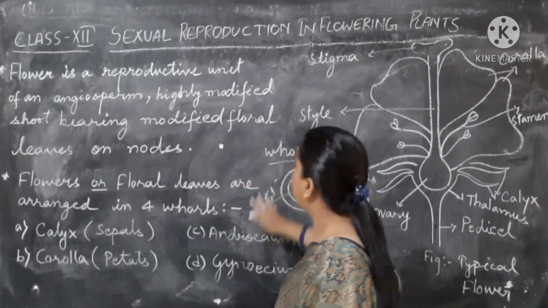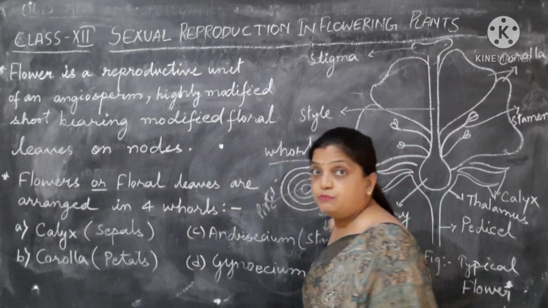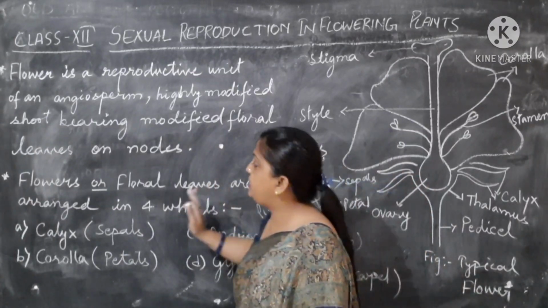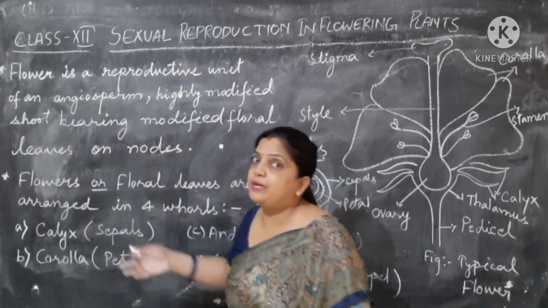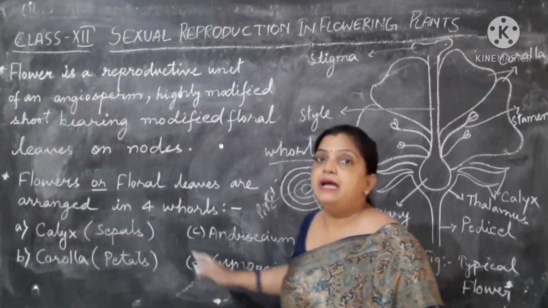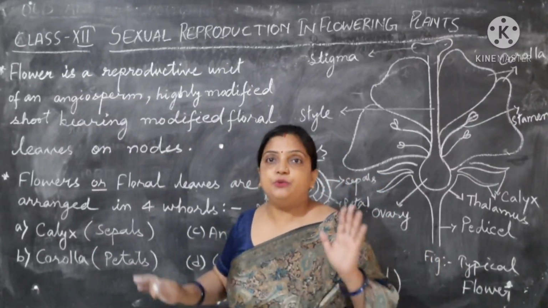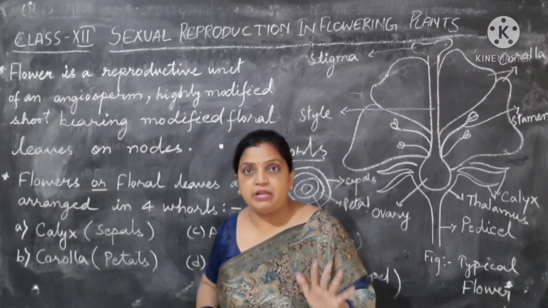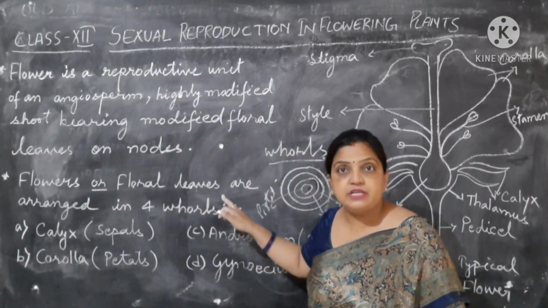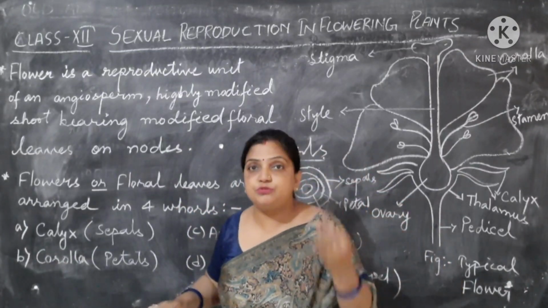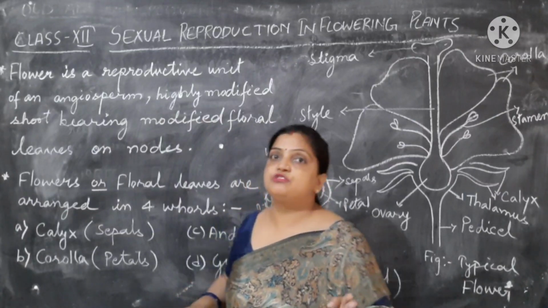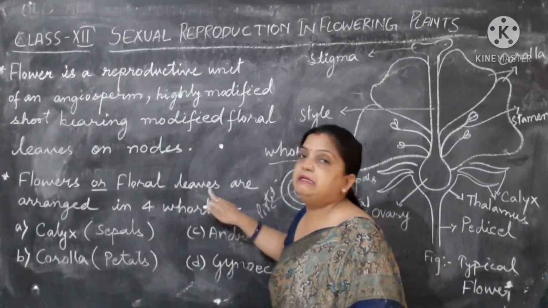So this is what your diagram looks like. This is what you mean by the floral leaves. You can call these 4 whorls, these 4 parts of a flower, floral leaves also. So sepal, petal, androecium, gynoecium can also be called floral leaves.